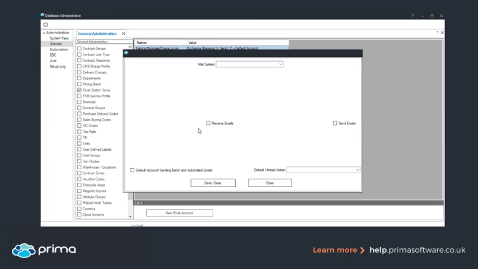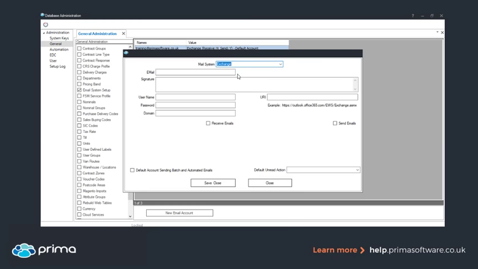Now, some of the information in here you will have to pull from possibly your IT team, because it is in regards to your actual email system itself, so this can differ depending on who you go to. We're not going to go through the actual setup for our emails, but we're just going to show you an example of the information you can put into here. You will be able to find this information yourself.